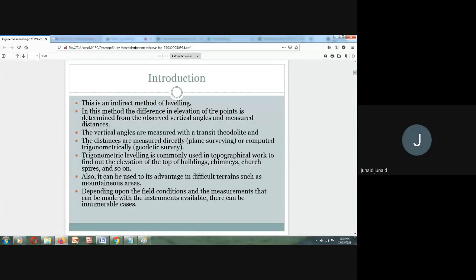To overcome undulations. To see how the earth surface is, whether there is an inclination, a declination, for filling and cutting work. Yeah, right. So, in order to understand how the earth profile is, whether there is a slope, whether the ground is level, whether there is an inclination or declination, and how much cutting and filling is going to be required, that is the reason why we study leveling.